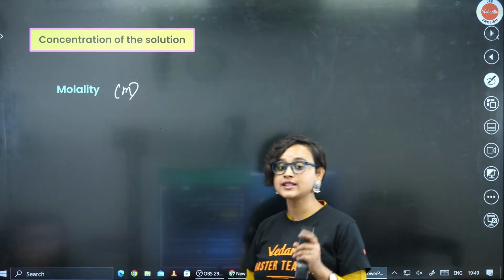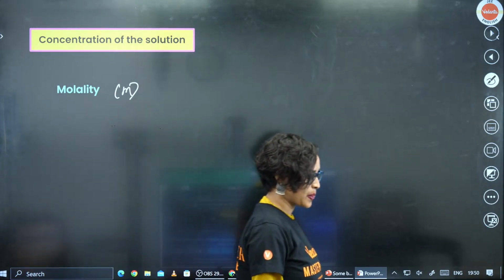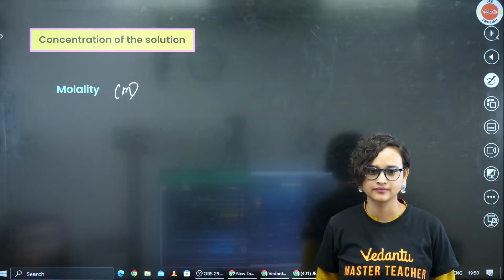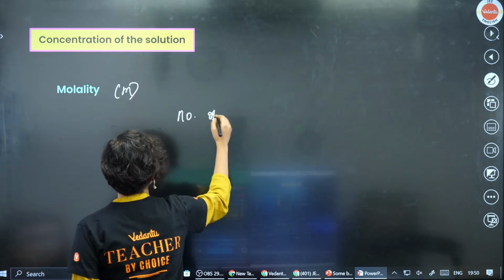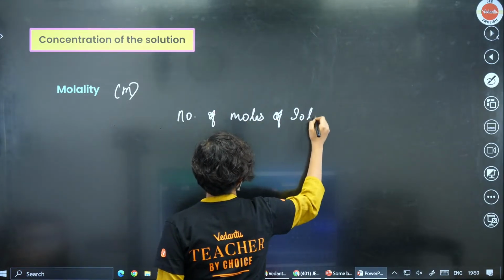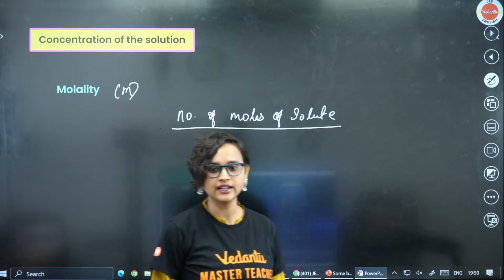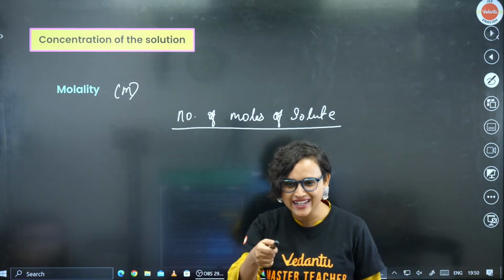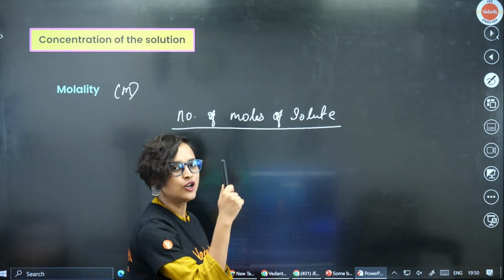Okay, molality. I have explained this yesterday also. This is denoted by small m, guys. Very simple, very easy. Chalo. Number of moles of solute, I have written that now. Now what? Very good. Number of moles of solute present in 1 kg of solvent, so divided by weight of solvent.